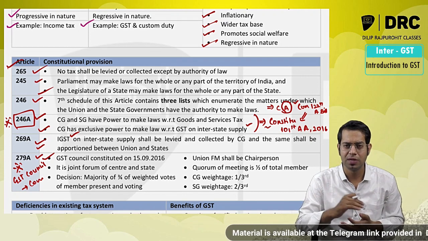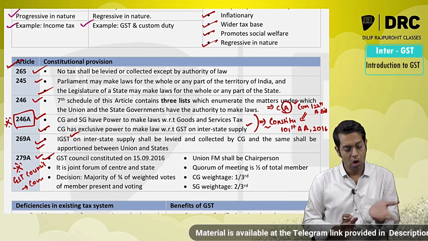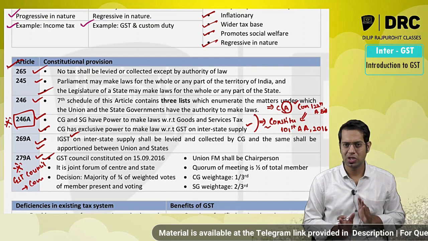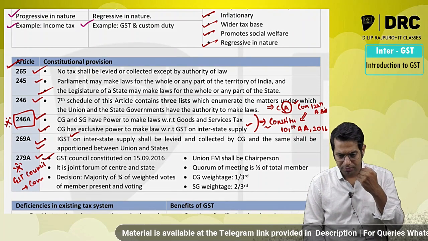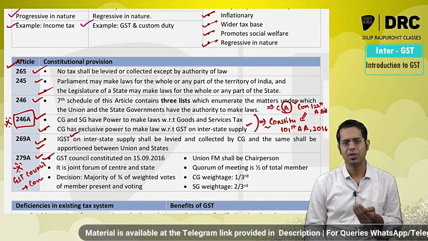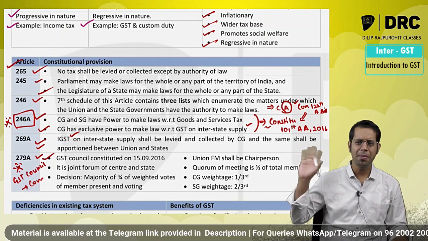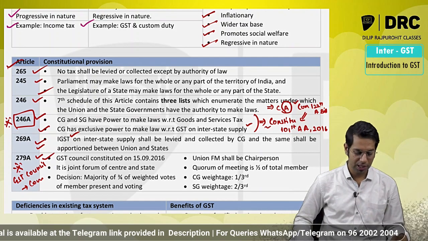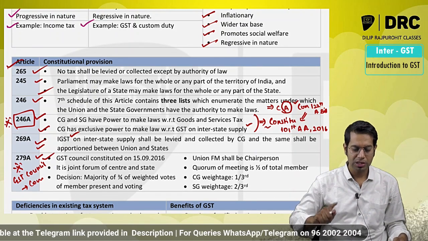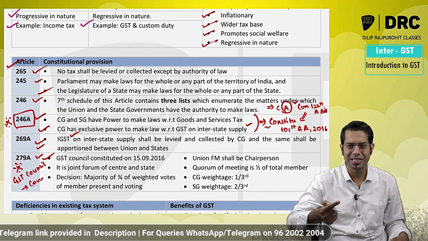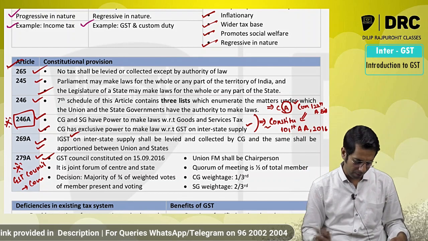What goods and services will be exempt under GST law? What should be the limit for taking registration under GST law? What will be the date from when the tax will be levied on HSD, that is high speed diesel, petroleum crude, motor spirit, etc.? All these recommendations will be given by the GST Council. Once a recommendation is accepted, it becomes law.